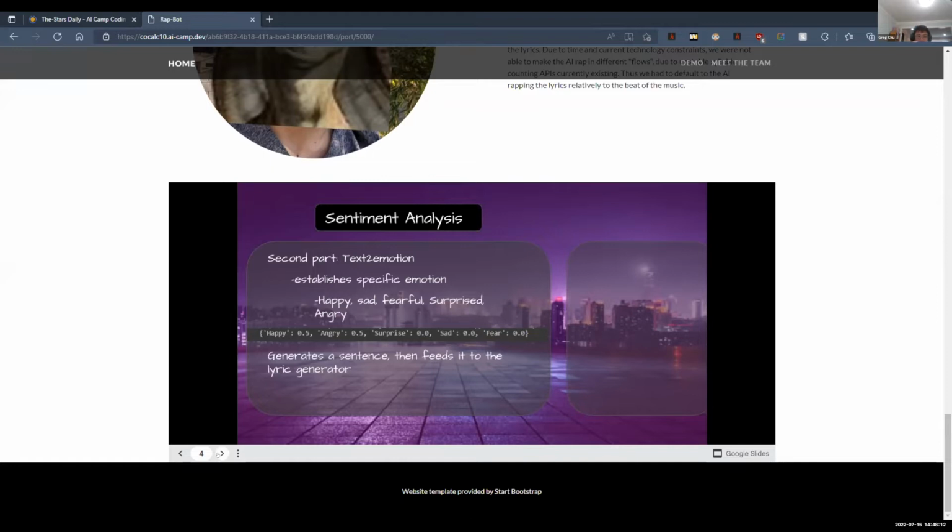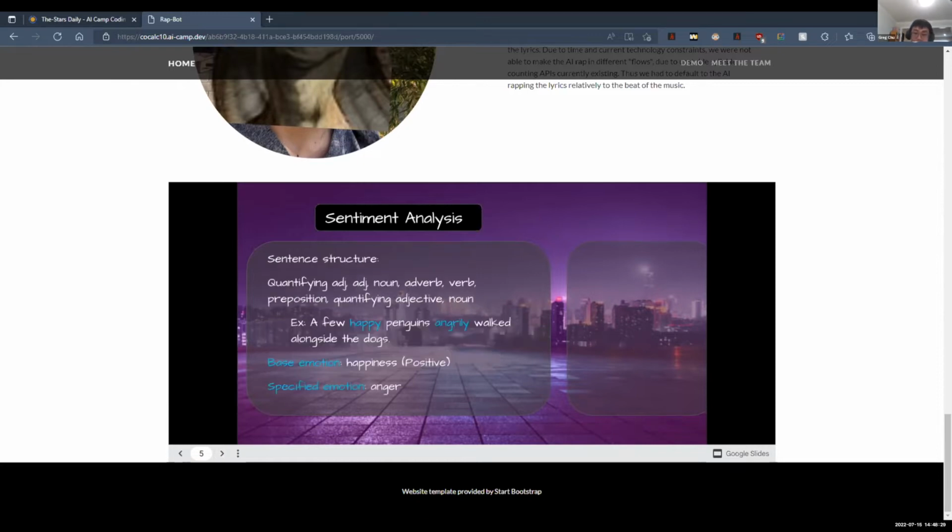Some obstacles we faced with this sentiment analysis was overlapping between the two AI and whether or not it would be beneficial to have both. We thought they would interfere, but in the end, we decided to use both. As we found out with some fine tuning, they can actually complement and build on top of each other.